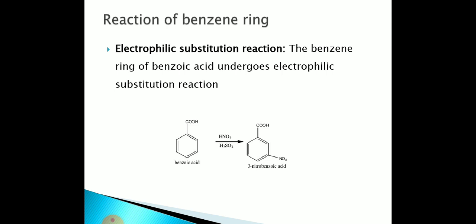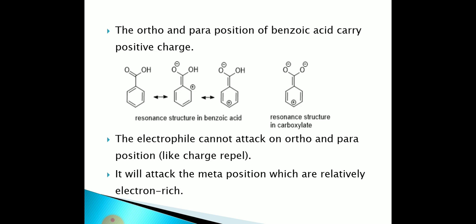Next, the reaction of the benzene ring. On the benzene ring, electrophilic substitution reactions take place. The benzene ring of benzoic acid undergoes electrophilic substitution reaction at the meta position. Why at the meta position?